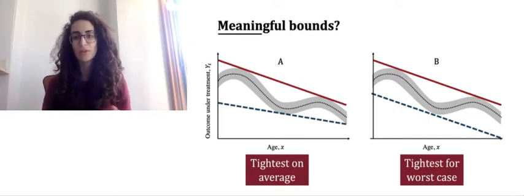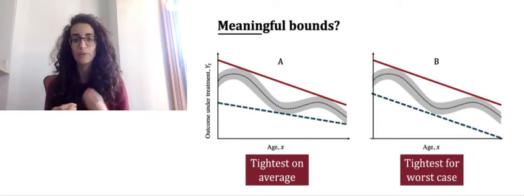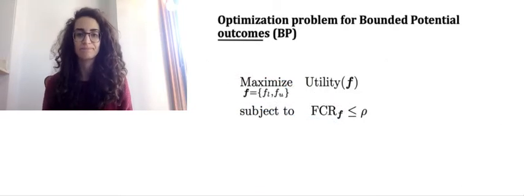In B, we make sure that the bounds are never too wide for a single group, and we get the same width of intervals independent of age, so you can think about this as a more fair or equitable objective. Now, ideally, our approach would be flexible enough to incorporate these different possible objectives.